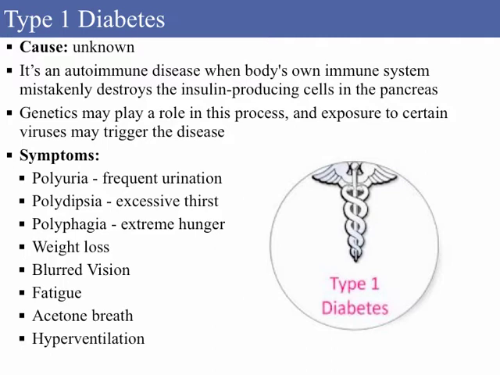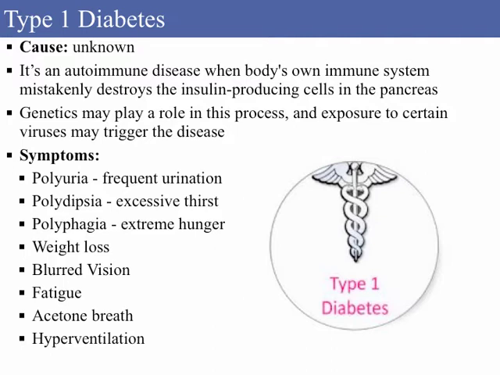Symptoms include polyuria, frequent urination, polydipsia, excessive thirst, polyphagia, extreme hunger or excessive appetite, weight loss, blurred vision, fatigue, acetone